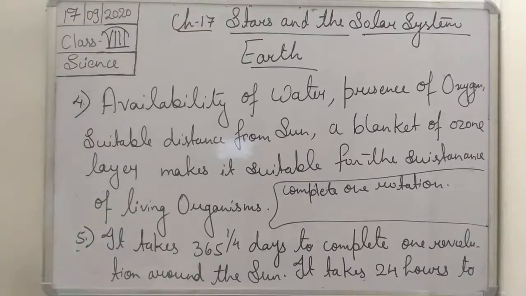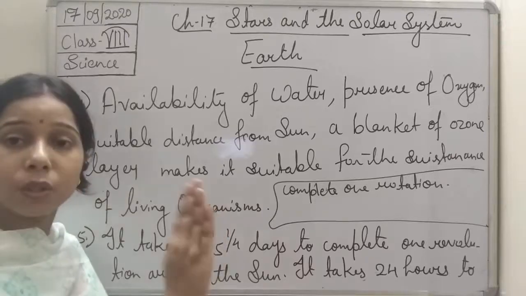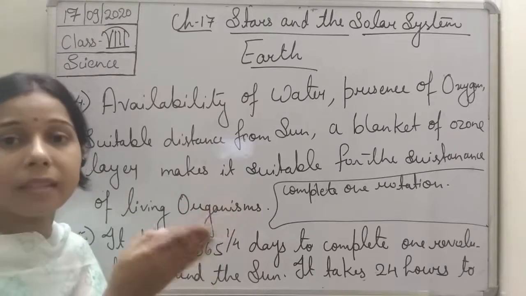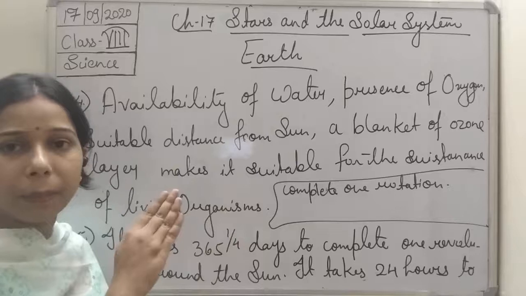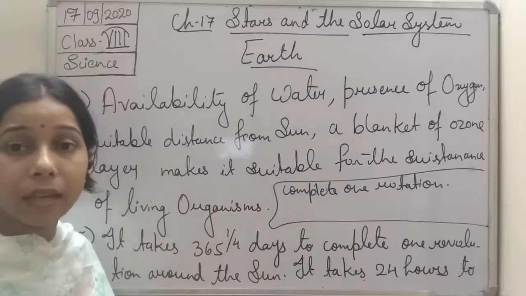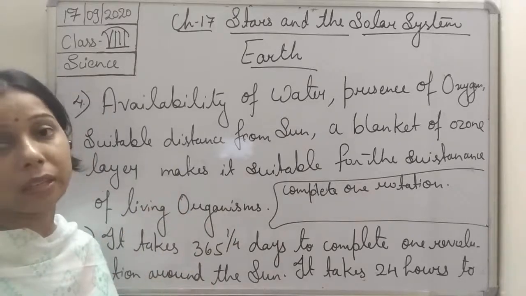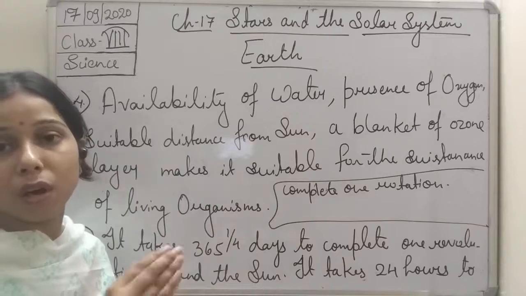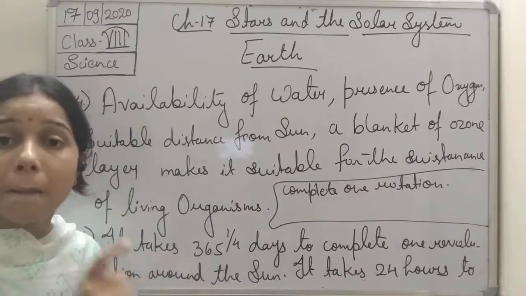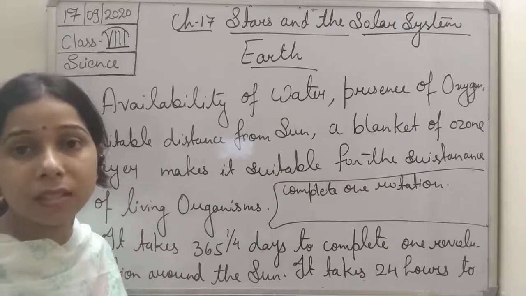Now, you see, the axis on which the earth rotates is tilted a little bit, about 15 degrees, and this tilting of the axis of rotation of the earth makes possible the seasons in the year.